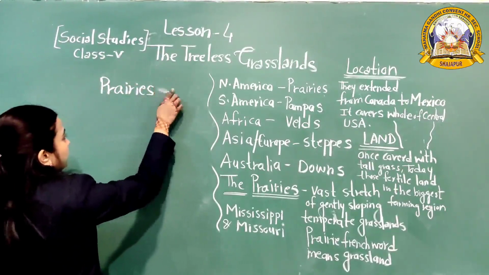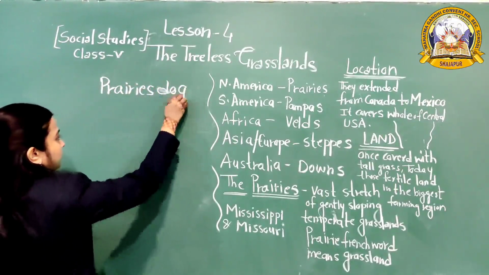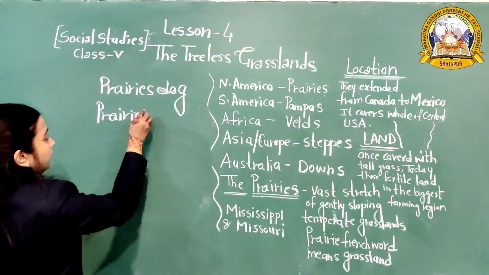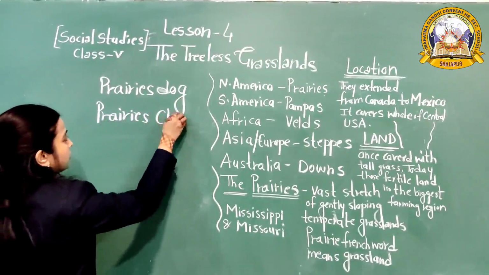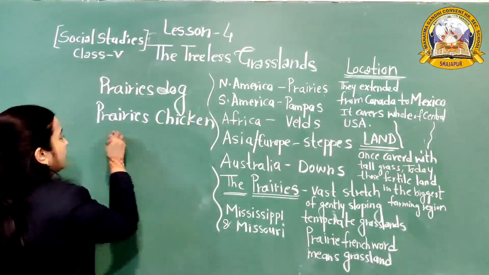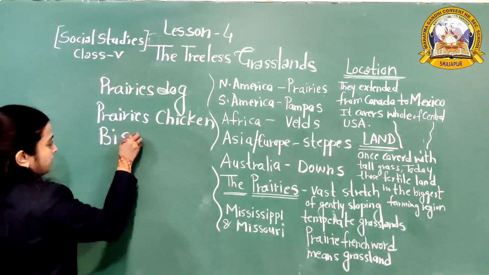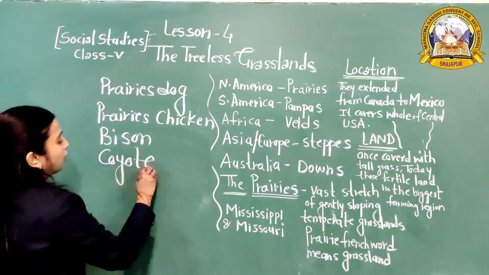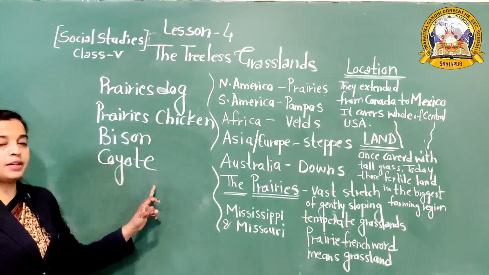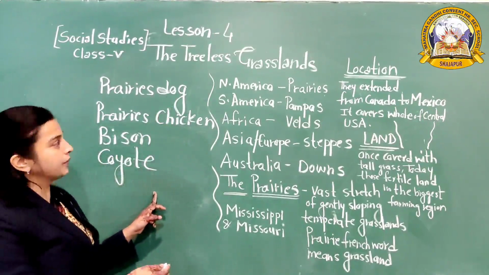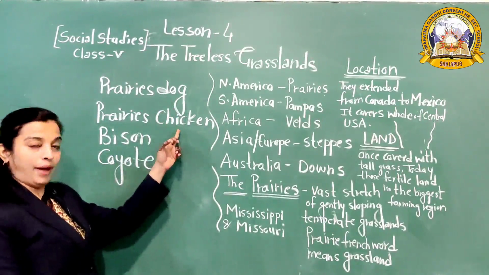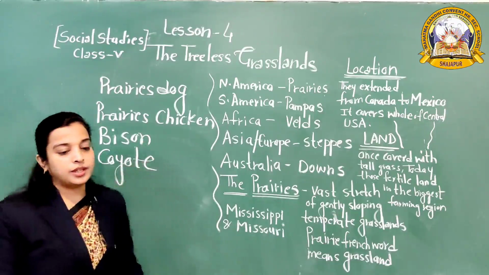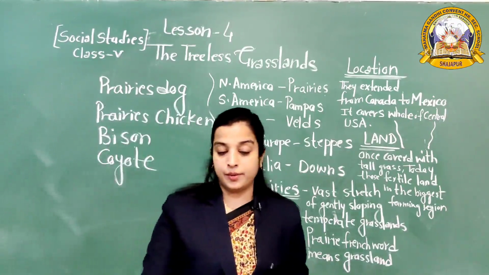Prairie dog, prairie chicken, bison and coyote. This type of animals are found here. Prairie dog, prairie chicken, bison and coyote. Now they are found here.